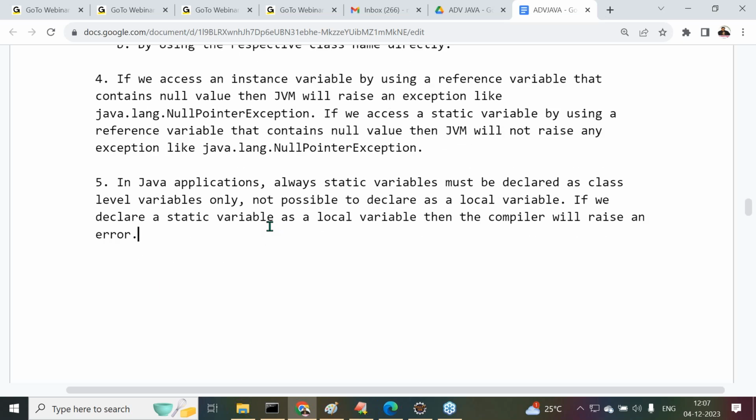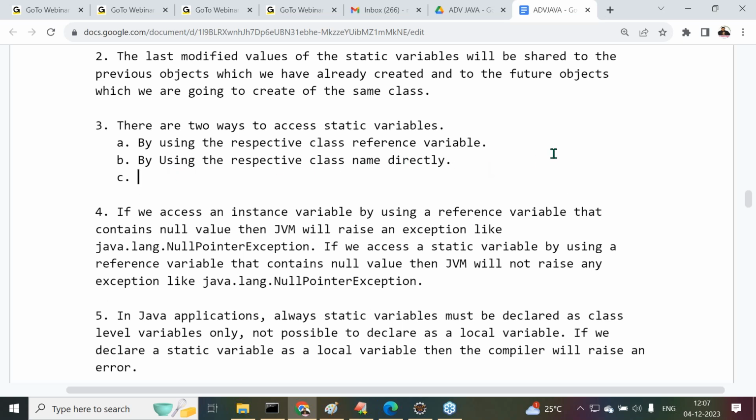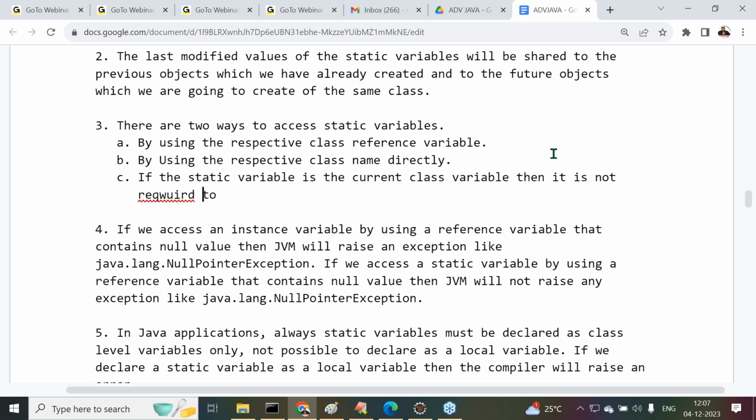Then one more small point here about accessibility. There are two ways to access static variables: by using the respective class reference variable, or by using the respective class name directly. Another point: if the static variable is a current class variable, then it is not required to use any reference variable or class name.